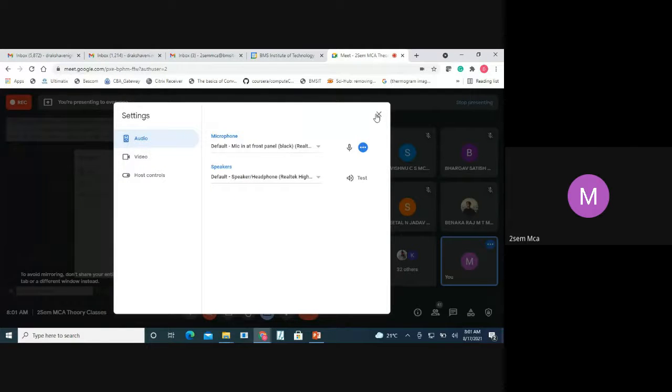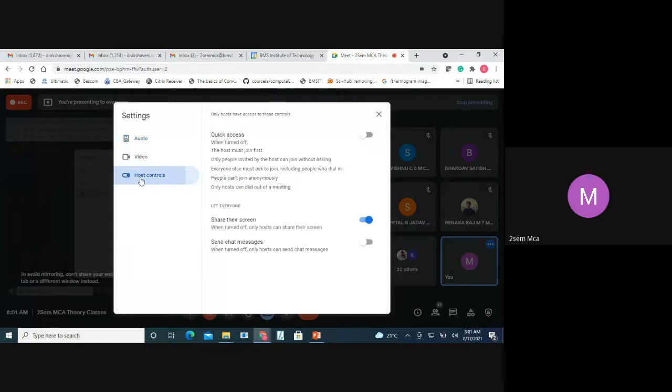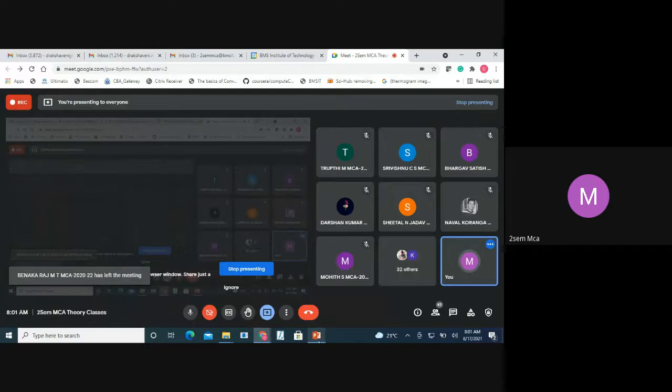Anybody can help me out? Fast control. Quick access when turned on. This I have to turn on. I hope this should work out.